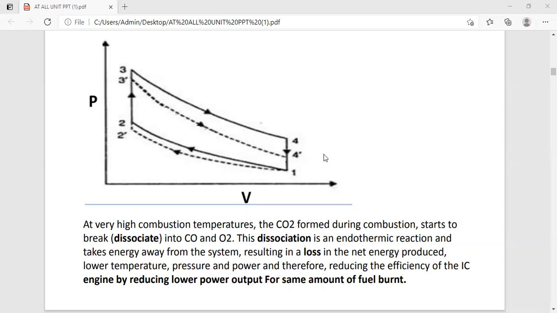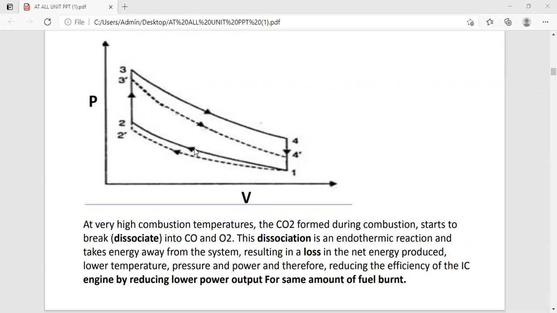So you can observe here the dissociation of the gases. Okay, so at very high combustion temperature, the CO2 formed during the combustion starts to break into CO and O2, and this dissociation is an endothermic reaction and takes energy away from the system, resulting in a loss in the net energy produced at the lower temperature, pressure, and power.